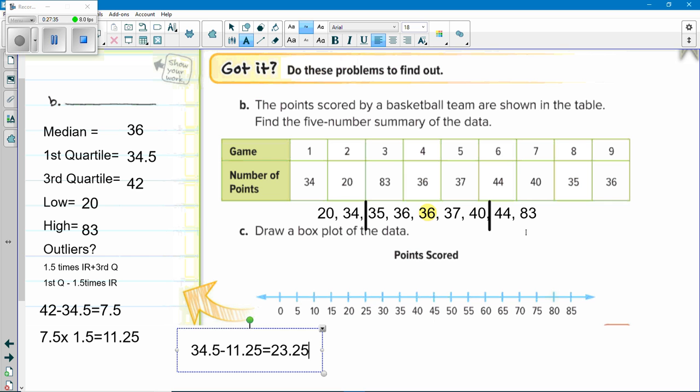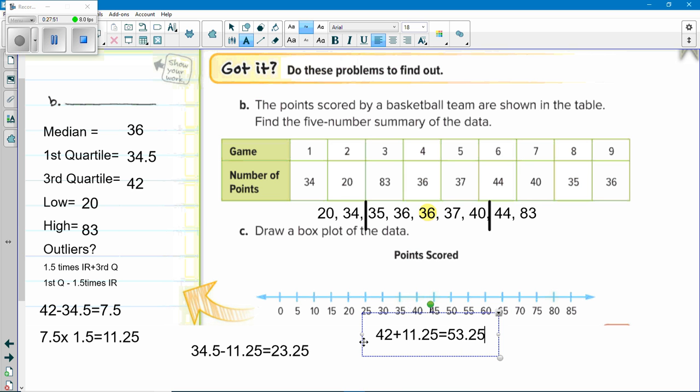Okay. And then we go to our third quartile, 42, and we add the 11.25, which equals 53.25. Do we have anything bigger than that? Yes, we do. 83. So, over 83, we would put an asterisk.